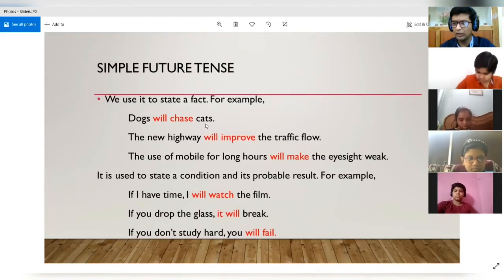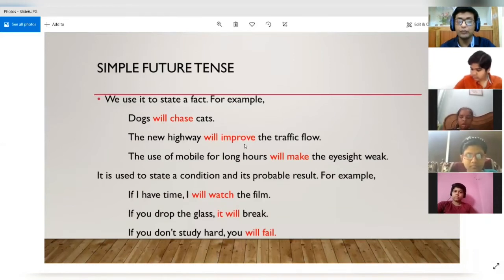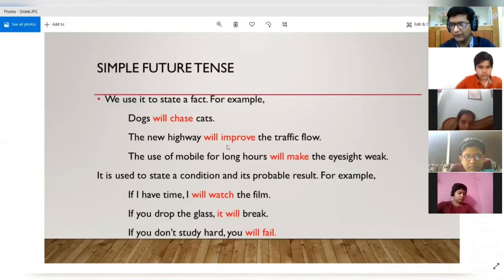All right. Because we know if there is a dog and a cat present, a dog will chase a cat, right? So when we want to state a simple fact, we can use the simple future tense for it. See the second example. The new highway will improve the traffic flow. So in this case also, you see, we know that if a new highway will be constructed, then naturally it will improve the traffic flow. It is very simple to understand.